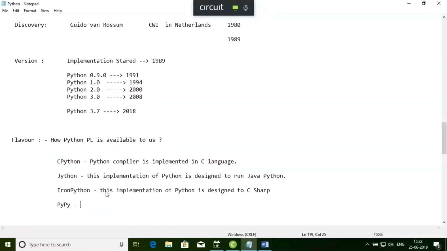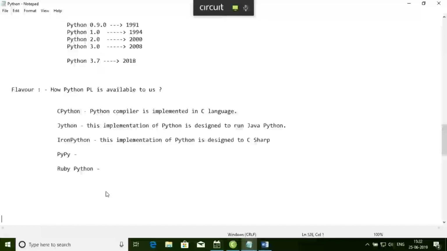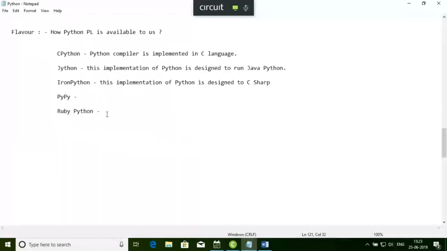Next, we have another version called Ruby Python. It is the same thing. There are some Ruby applications, and if I want to implement those Ruby applications, then we go with Ruby Python.